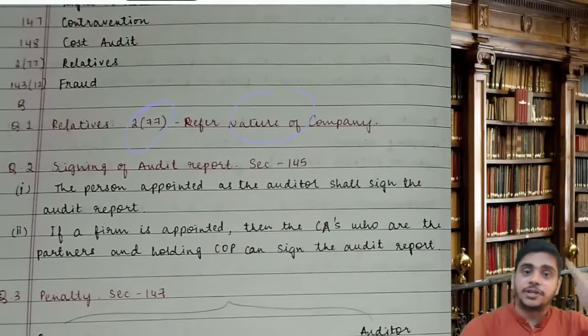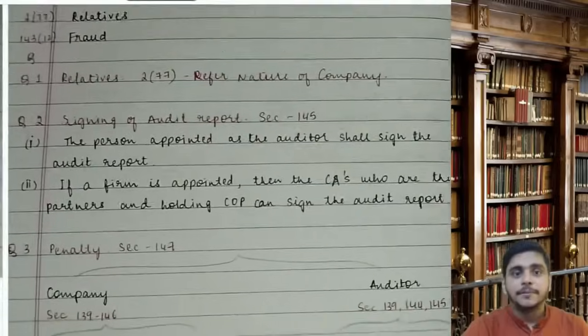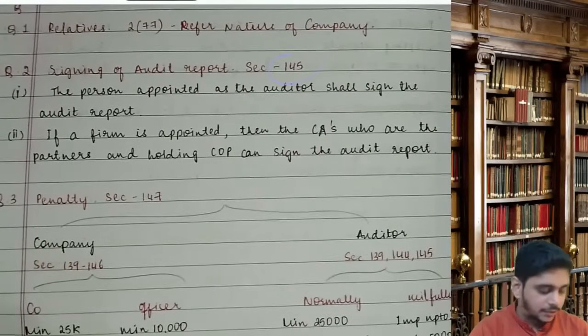My first section is 277, relatives. This you have to refer to the nature of company vulnerability. We have done the definition of relatives. It's important. It will be useful in audit paper. Then signing off the audit report. Section number is what? 145. So the person appointed as an auditor shall sign the audit report.